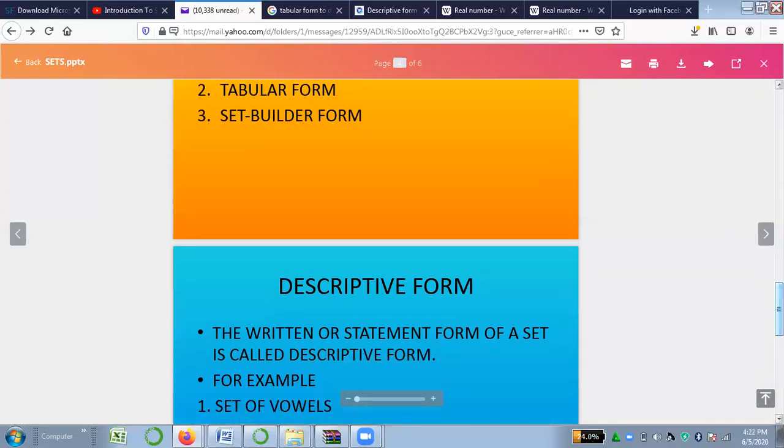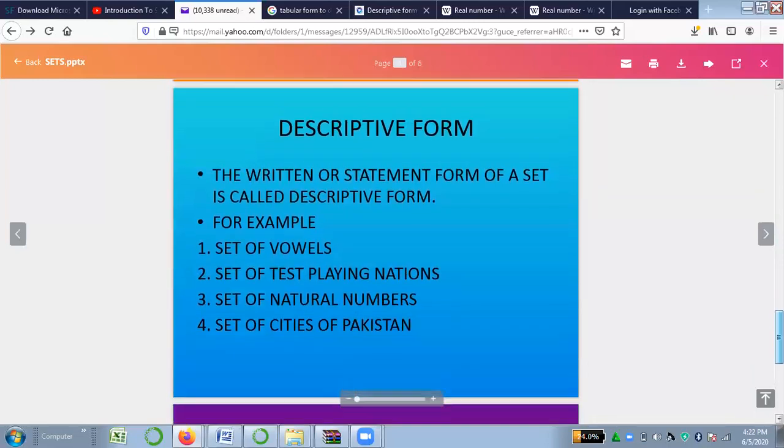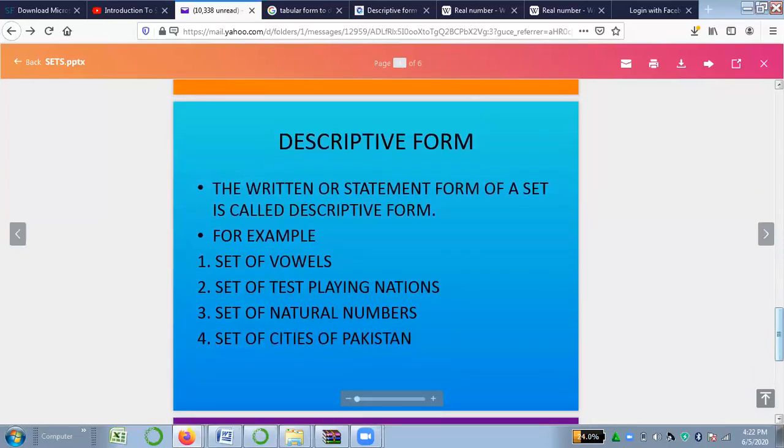So what is descriptive form? You can see it here in the example and as a definition as well. Descriptive form: the written or statement form of a set is called descriptive form. For example, you can see set of vowels. This is a statement or written form, so we will call this set of vowels a descriptive form. Then the second example, set of test playing nations, set of natural numbers, like that.